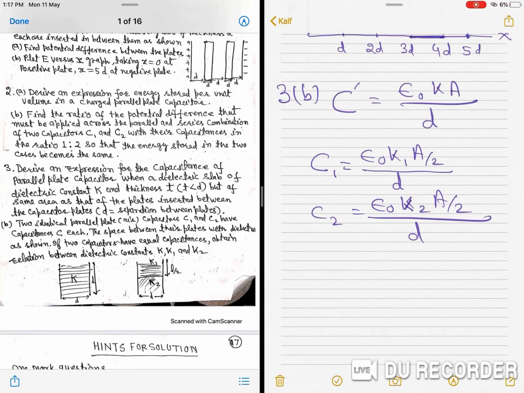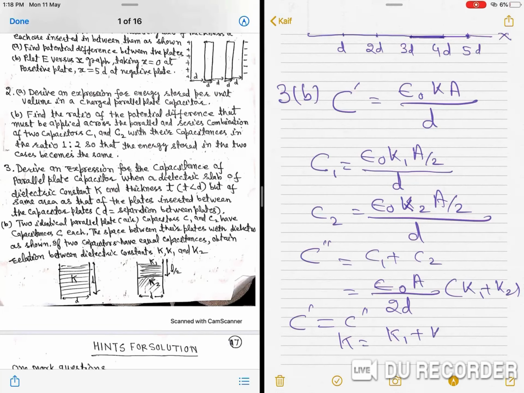Because they are in parallel, so C double dash is equal to C1 plus C2, epsilon naught A upon 2D, we can take common K1 plus K2, because as per question, C dash is equal to C double dash. So, K will be equal to K1 plus K2 upon 2.